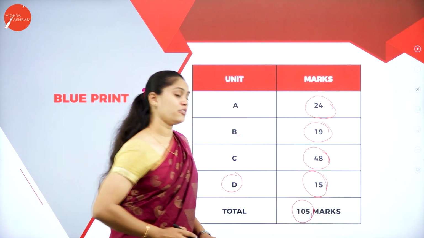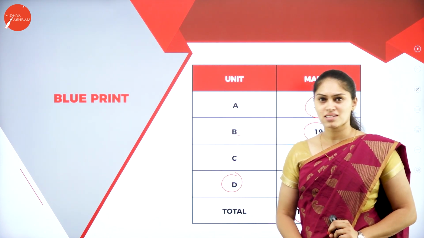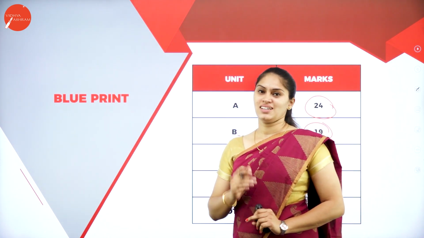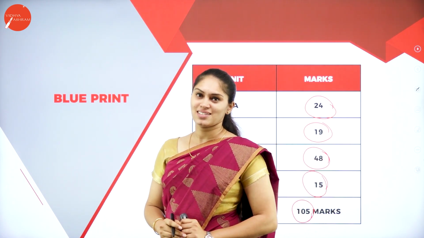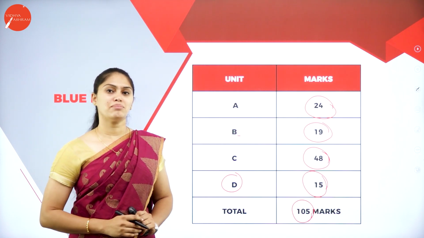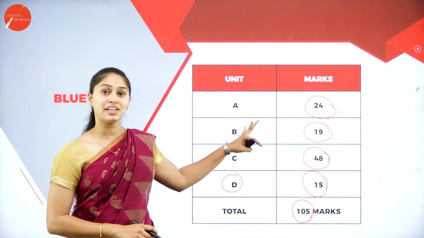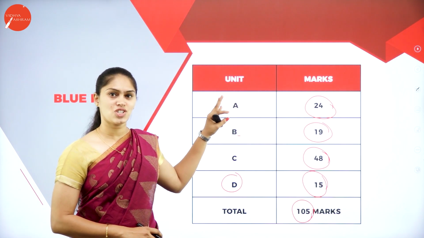Ma'am, already you have told us we are going to write the examination for 70 marks. Then how come this 105 marks? I told you, right? We have choices. So out of that 105 marks, you have to write for 70 marks. So this is how the marks are distributed for each part or each unit.